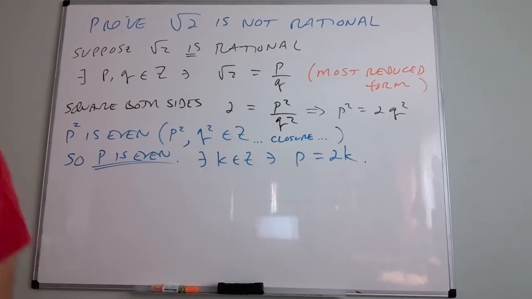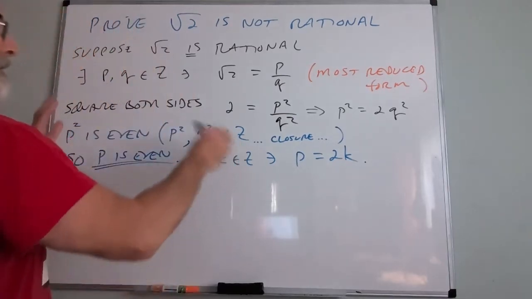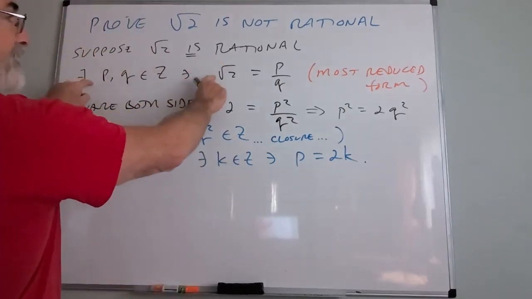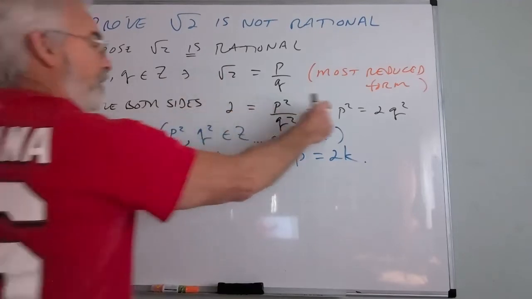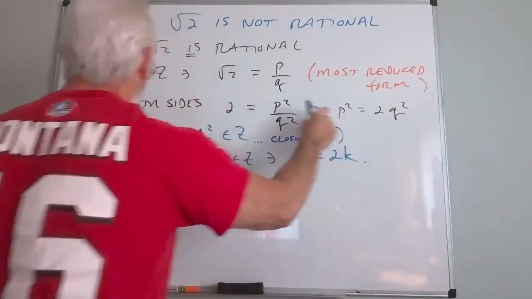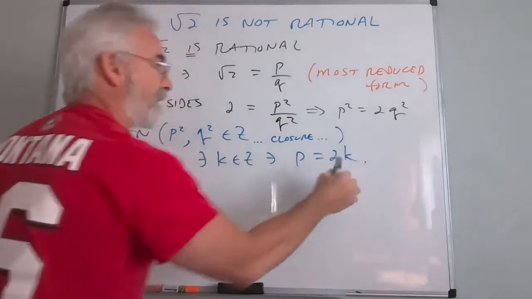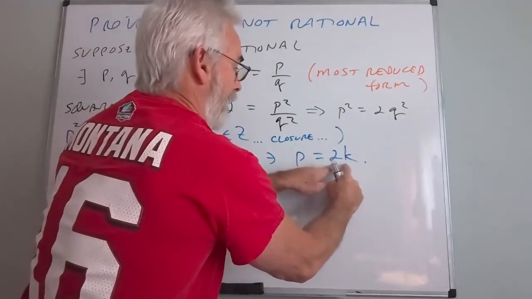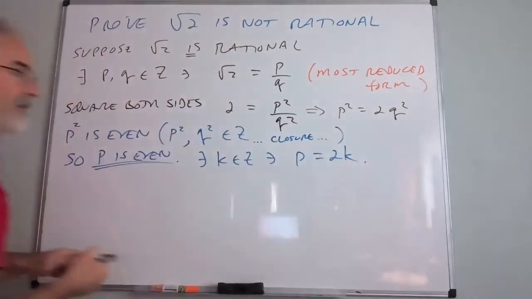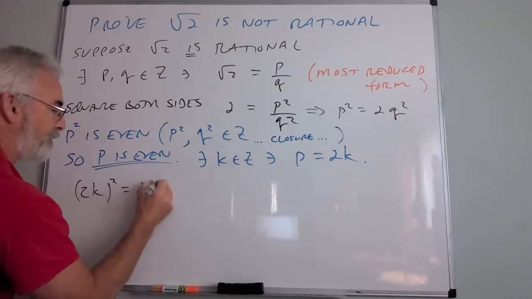Now, if p equals 2k, let me keep changing colors so you can follow. So again, starting with this, then this is true, then this is true. These are integers, so p squared is even. Therefore, p is even because we just proved that. So there's a k, so p is 2k. I'm going to substitute that back into the statement. So going back to that statement, if I square 2k, that is going to equal 2q squared.